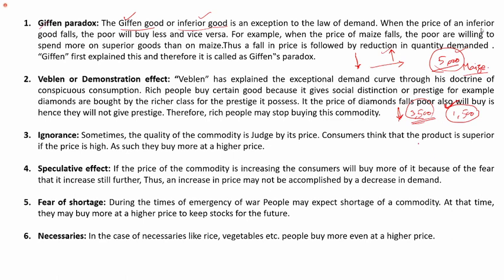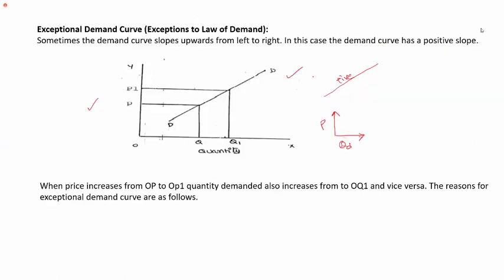So even because of that effect, what does an average consumer do here? Instead of buying more of the quantity, I will buy less of the quantity, and whatever money is saved by buying less maize, I will spend on some other superior product so that my utility is maximized. Those examples are called Giffen goods or inferior goods. Though the price of maize is coming down, I'm buying less of it.